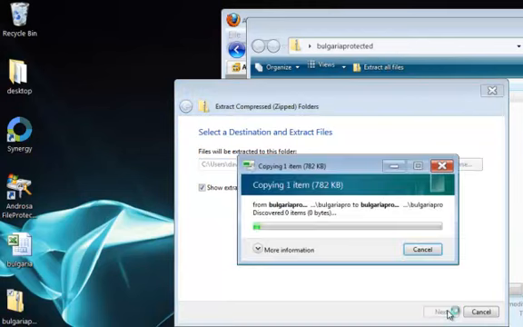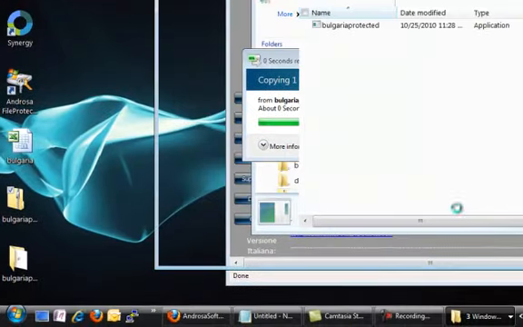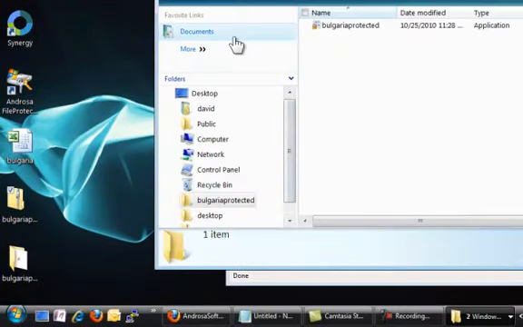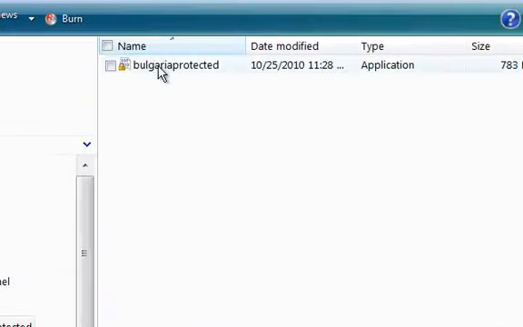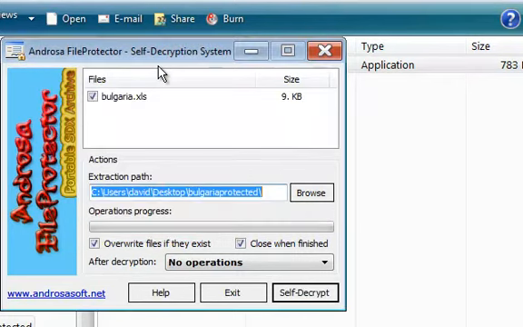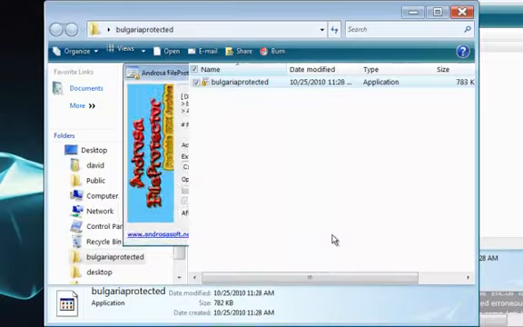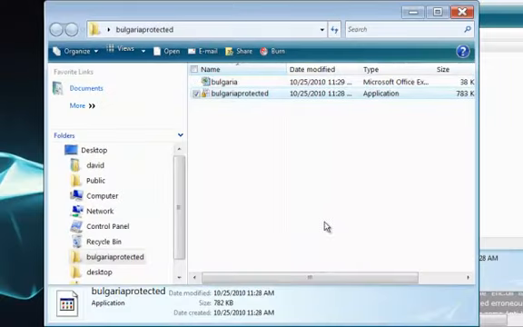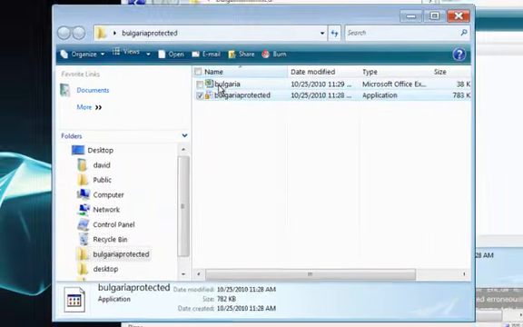And you'll notice that what it's done is it created over here a Bulgaria Protected subdirectory, and inside that folder there is one file, bulgariaprotected.exe. When I double click on that, it's going to ask me for the password for this file, and if I type it right, it will allow me to self-decrypt that file. And now you'll notice that in this subdirectory I have the actual spreadsheet that I wanted to transmit. And if I double click on that, it will open it up in Excel.